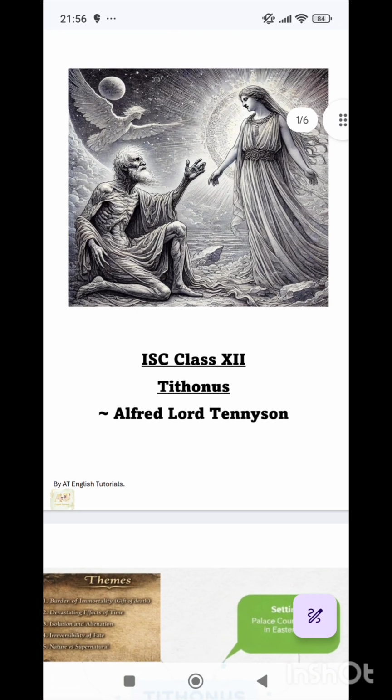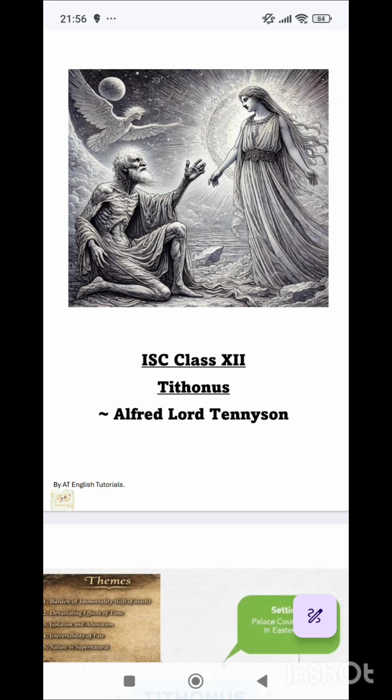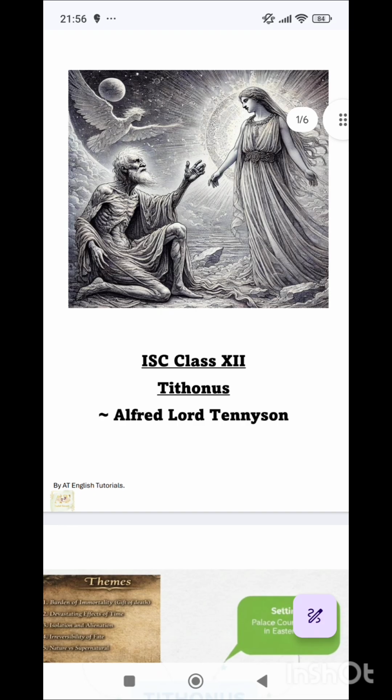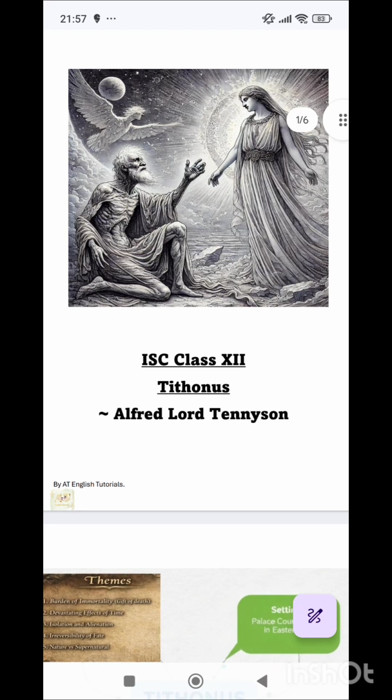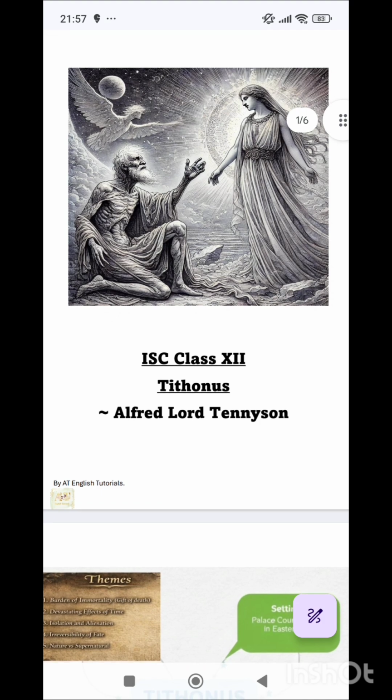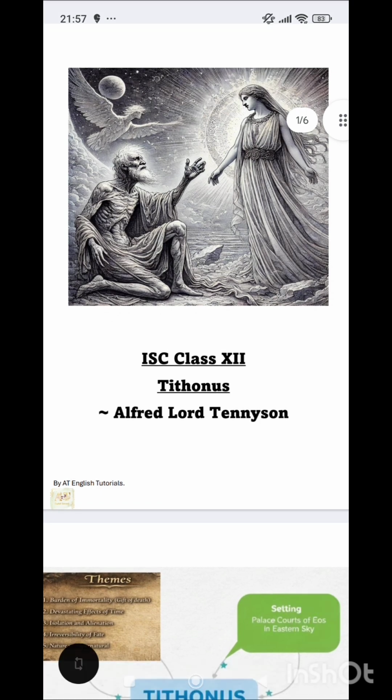And our poet Alfred Lord Tennyson also belonged to that Victorian age. That is why I told you about it. There are more Victorian poets, and you should have some names in your mind: Robert Browning, his wife Elizabeth Barrett Browning, then again our poet Alfred Lord Tennyson, Matthew Arnold, Thomas Hardy. These all are famous Victorian poets.